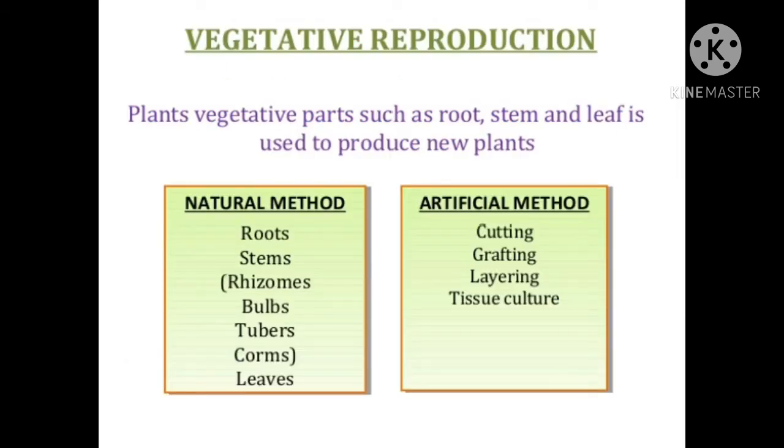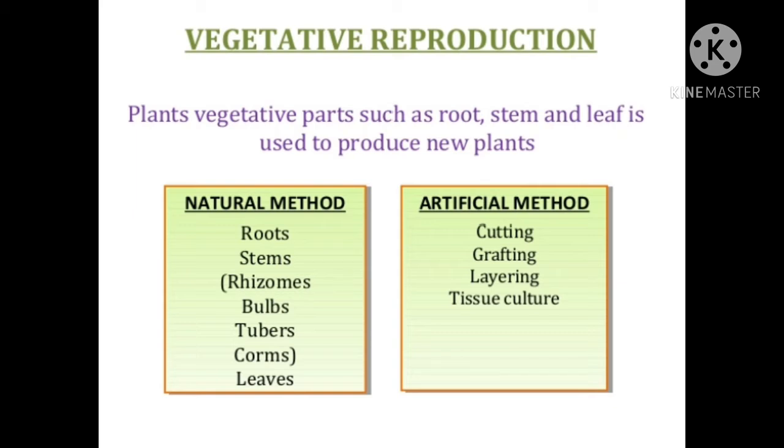Vegetative reproduction. Plants' vegetative parts such as root, stem, and leaf are used to produce new plants, and this is done by two methods: natural method and artificial method. Natural method involves the production of new plants by using roots, stems, rhizomes, bulbs, tubers, corms, and by the leaves.